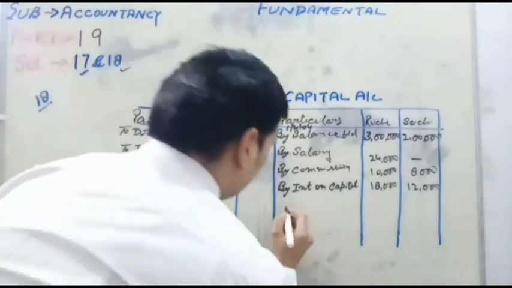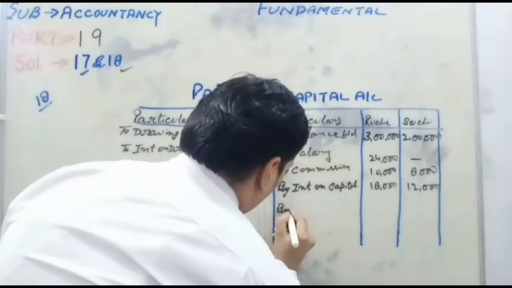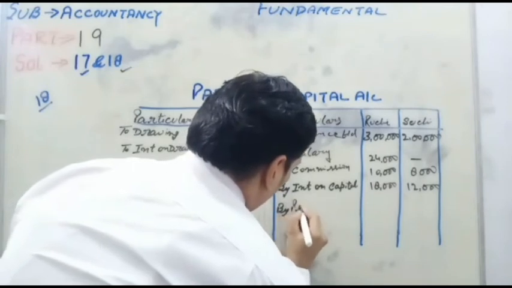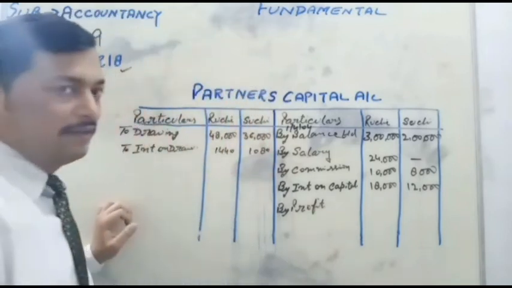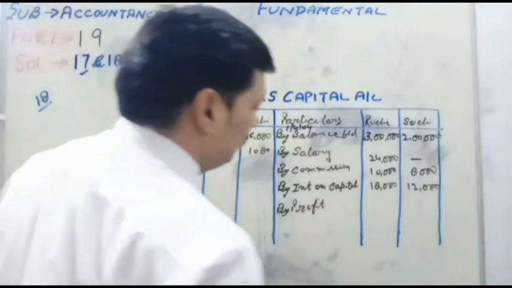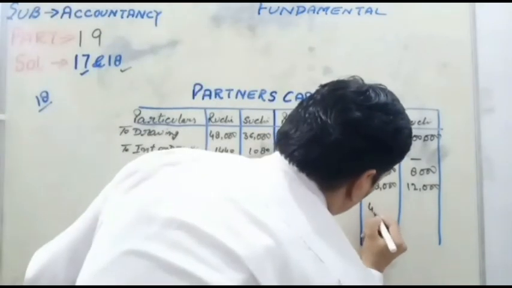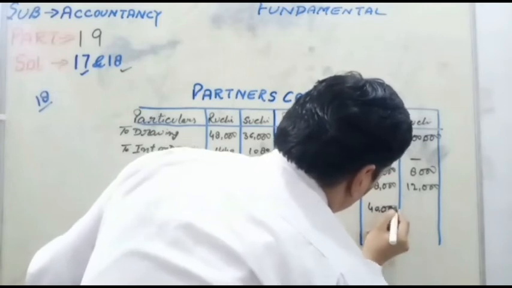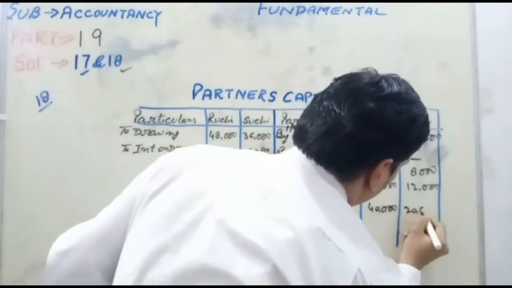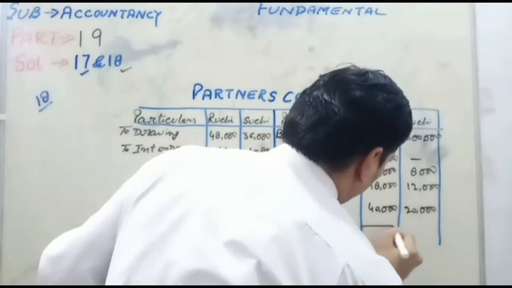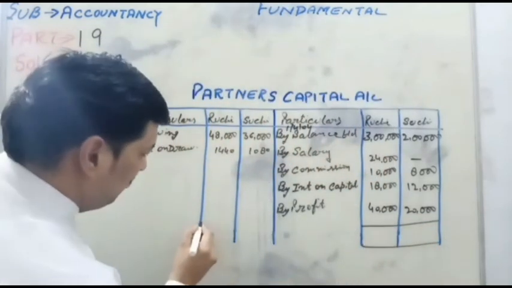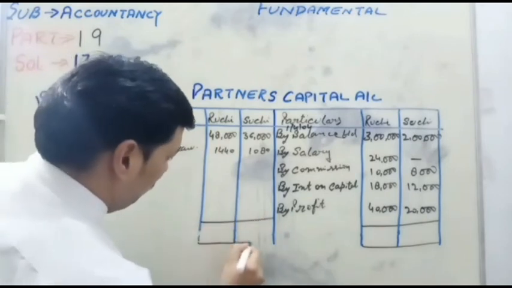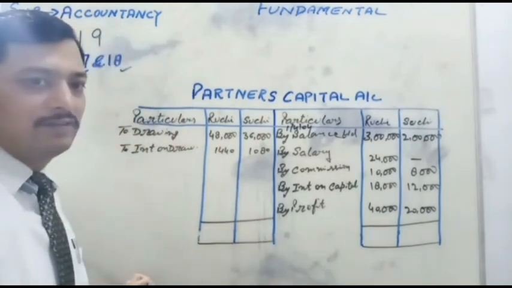Next is their share of profit for 2004-05: 40,000 and 20,000. The profit is already given in the question as calculated, 40,000 and 20,000. Now the question is completed and your work remaining is the totaling of this posting.